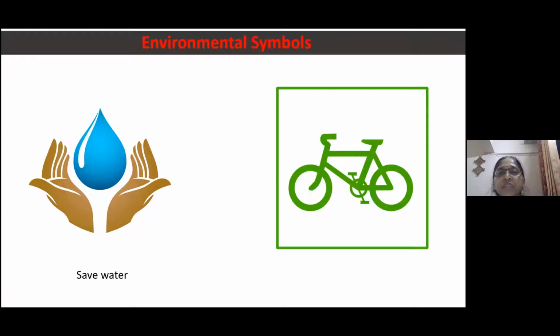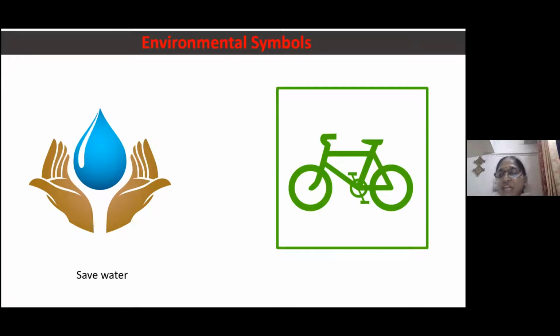Now we will move on to the next symbol. Can you see this, everybody? Okay, what is shown in the figure? I think one bicycle is there. Yeah, very good, correct. Means, what does the symbol suggest? That you have to use bicycle. Why is it so?